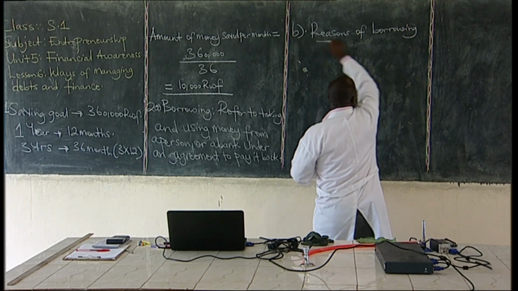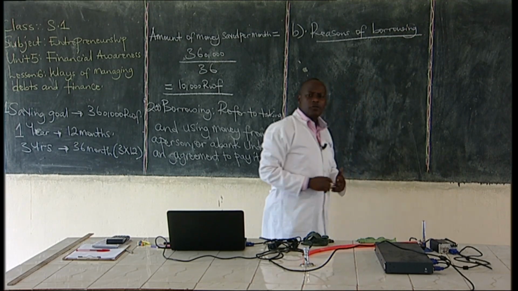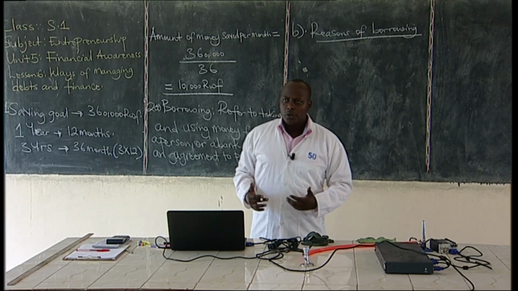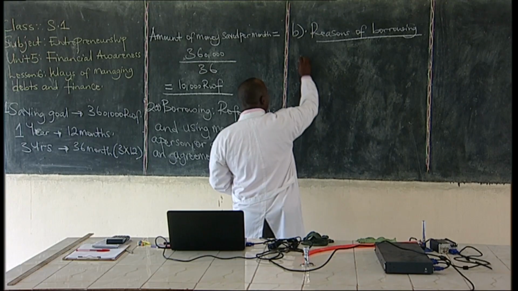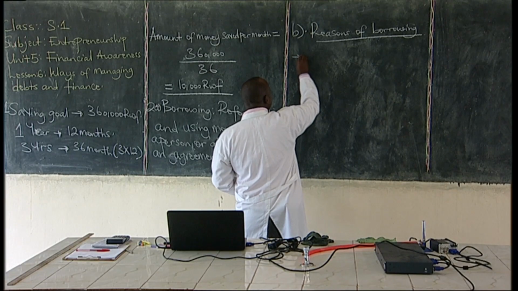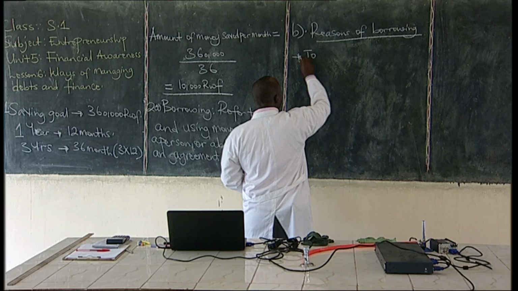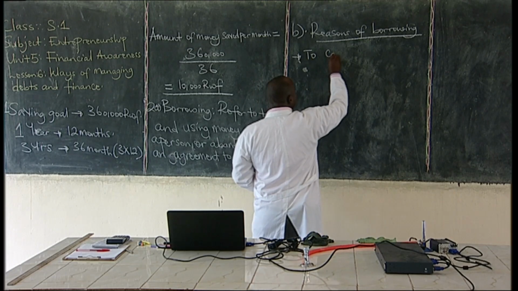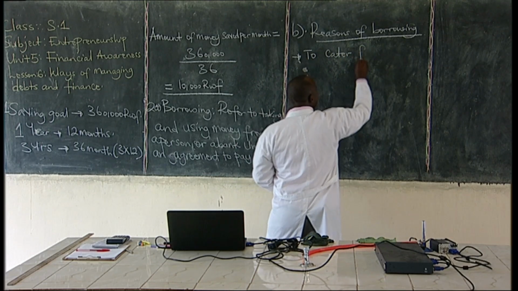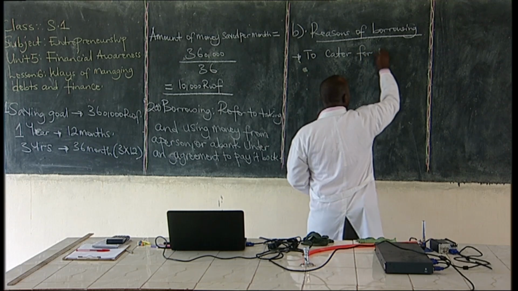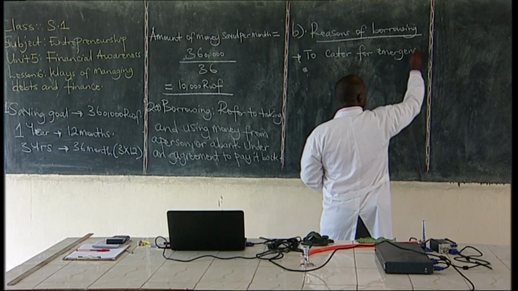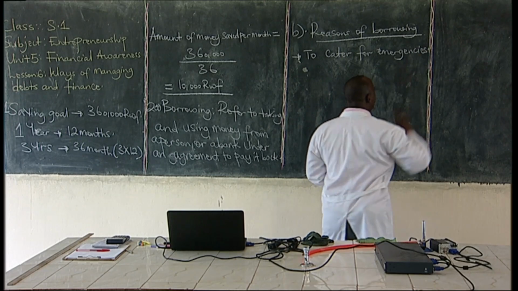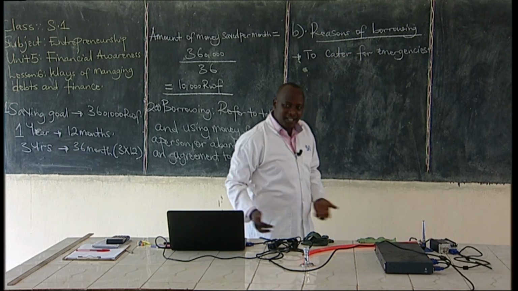One of the reasons for borrowing, the first point, is to cater for emergencies. And what is an emergency?